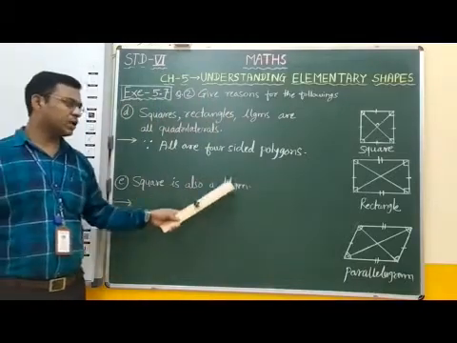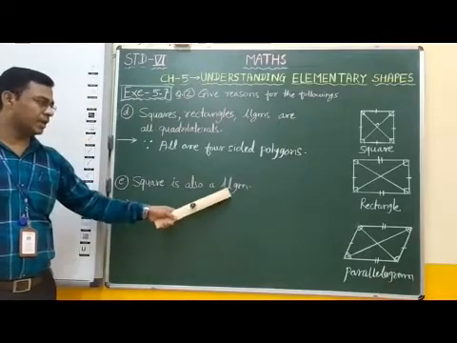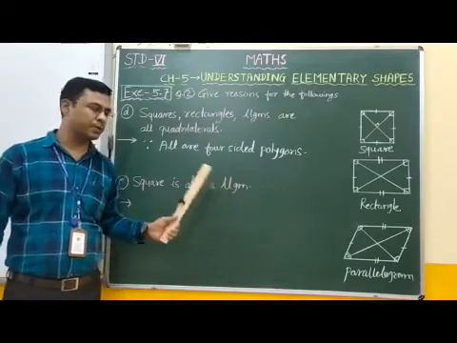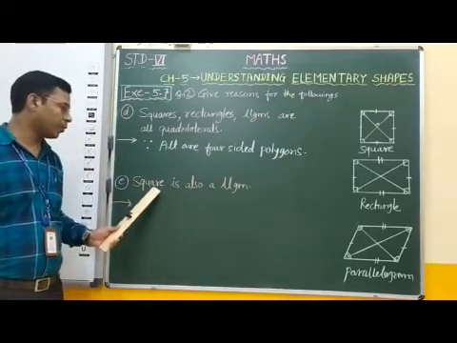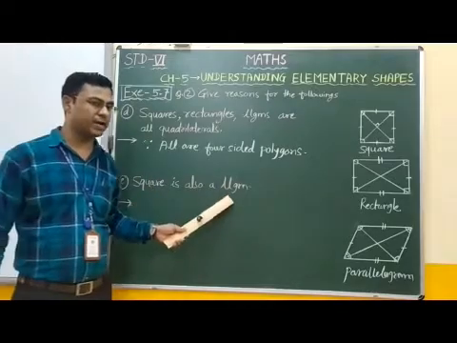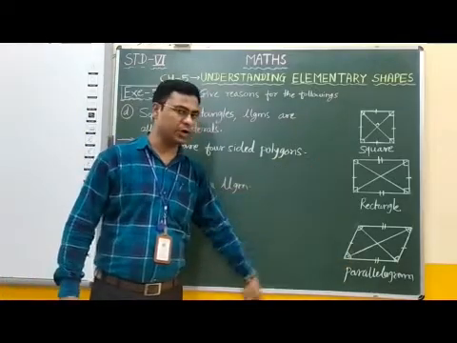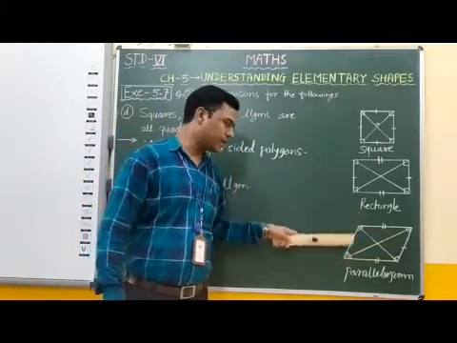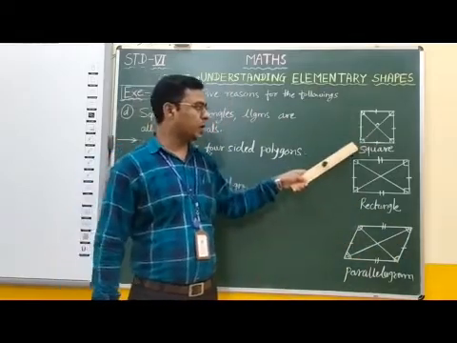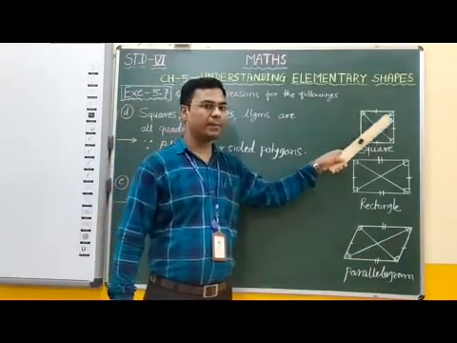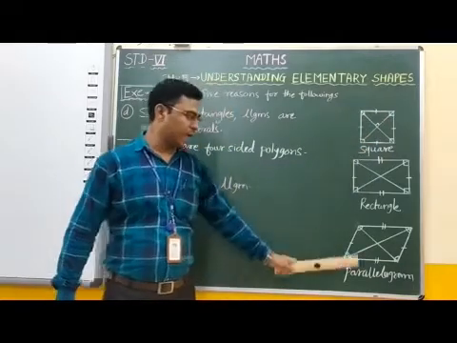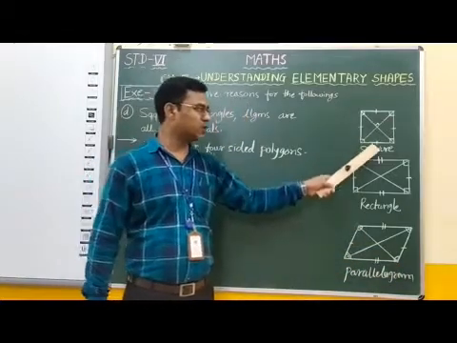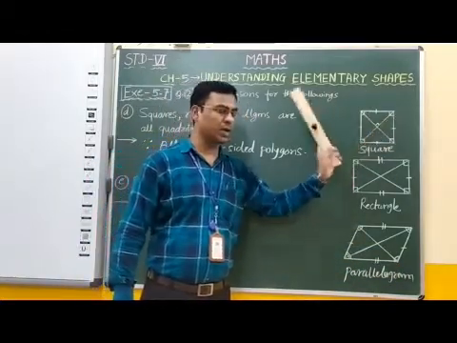Now next: a square is also a parallelogram. Here we have to compare the properties of a square and a parallelogram. In a parallelogram, opposite sides are equal and parallel. In a square also, opposite sides are equal and parallel. In a parallelogram, opposite angles are equal. In a square also, opposite angles are equal.